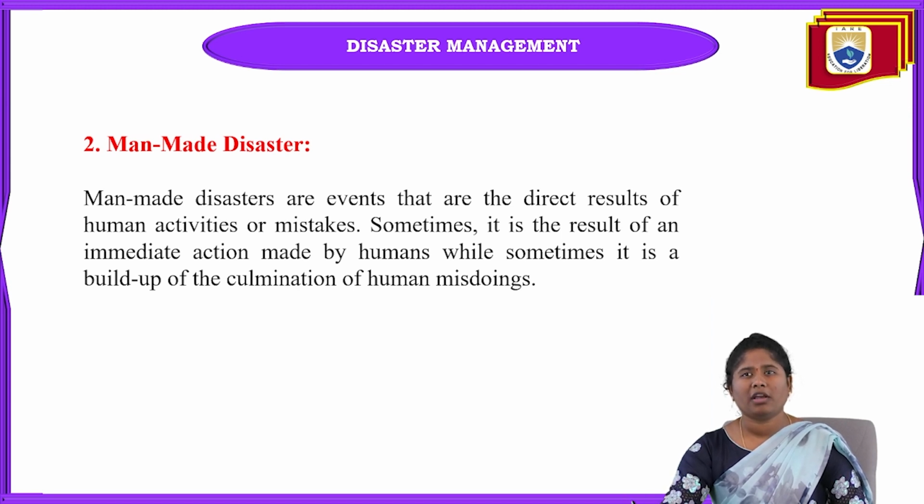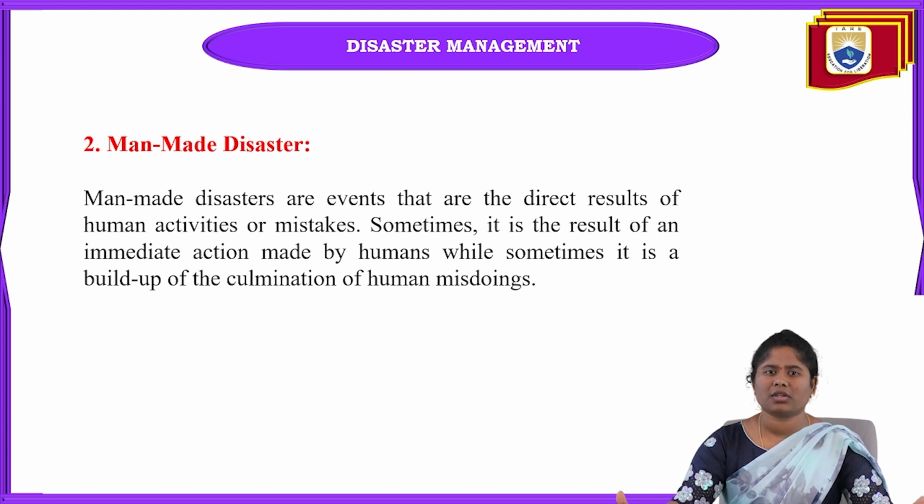Sometimes it is also a build-up, a culmination of human misdoings. Some of them come without any warning and infect people with diseases, like COVID. From China itself COVID started, but it spread over the whole world. We lost so many human lives.